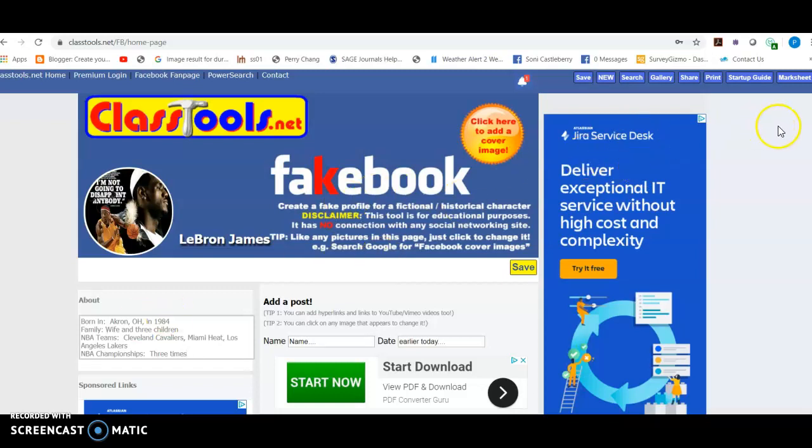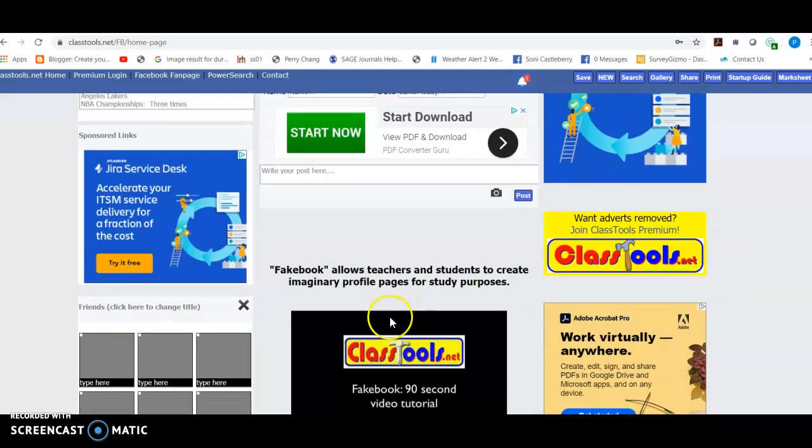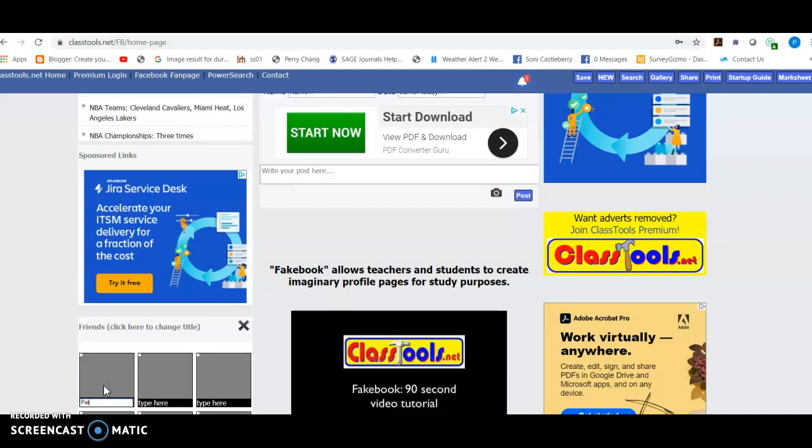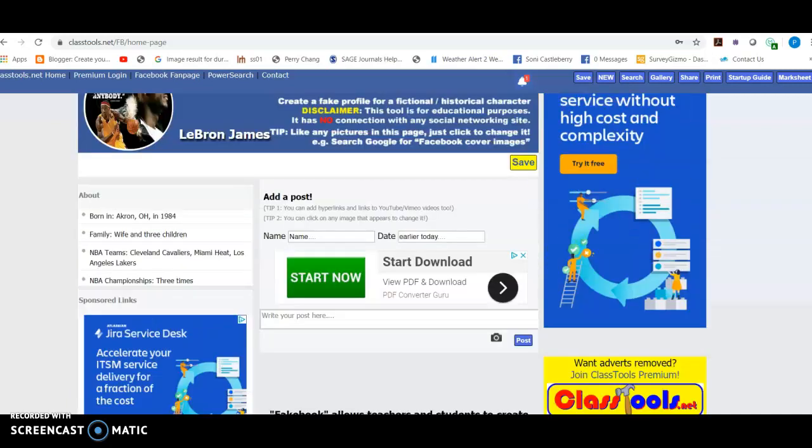Okay, it also gives you this thing called Friends. And again, at the beginning, it'll only put pictures in of friends that it has access to. Eventually you can, but I remember that the general manager of the Miami Heat was Pat Riley. So let's see, he's still friends with Pat Riley. And we're going to stop it now with his friends. So let's start going to posting.